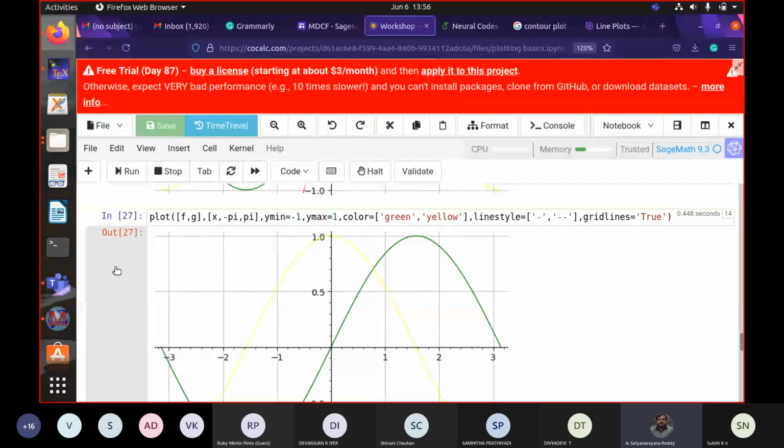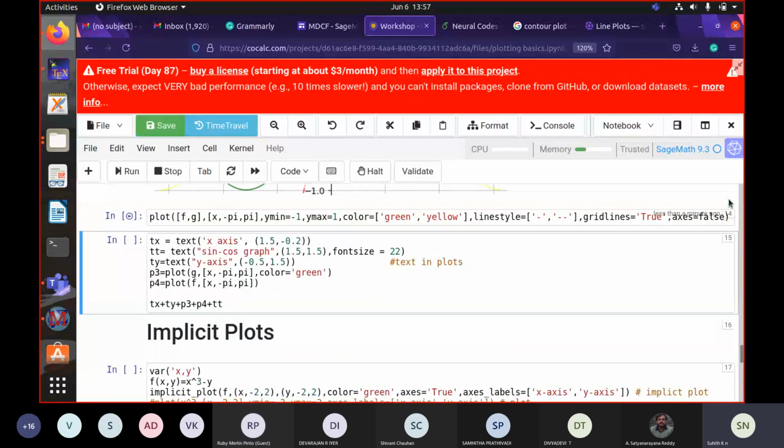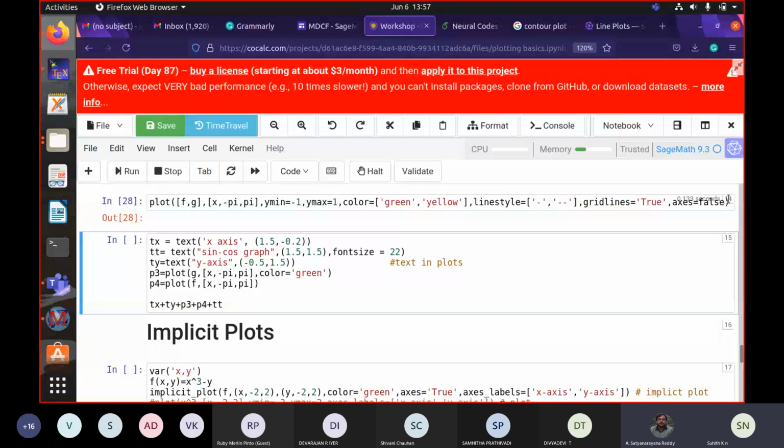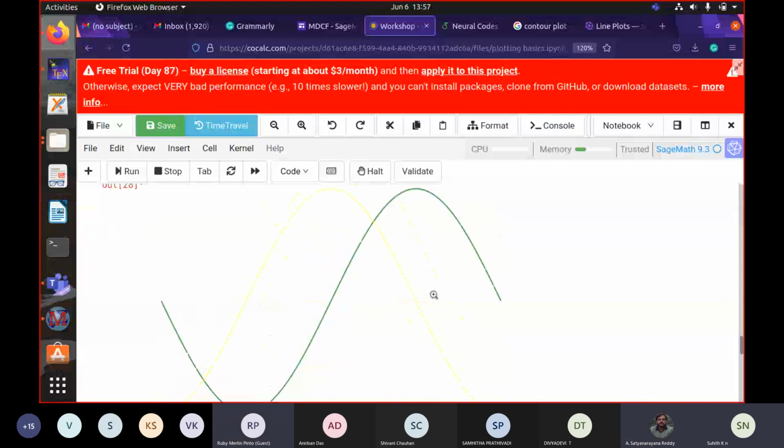Ruby, do you have some doubt? I just want to know the axis thing that was mentioned earlier as a response to someone's question. It's giving me an error. So what exactly do we type? I think this, and I'm actually experimenting with this too. Yeah, axes, AXES. Yes. Got it. Thank you.